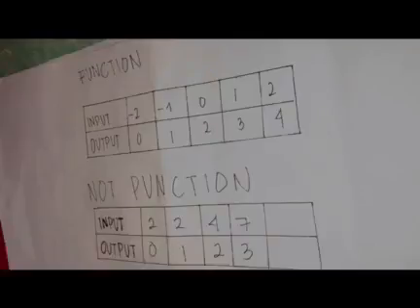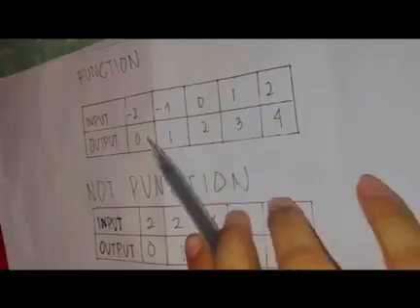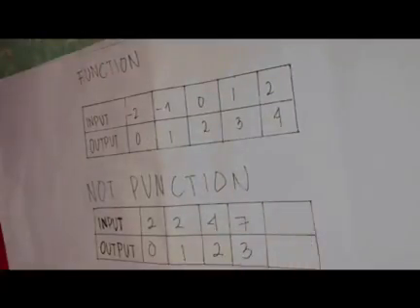Here are examples of a function and not a function in tables and mapping diagrams. At the first table, we can say it is a function because, look at the input, there is no repeated number, so it is a function. Now, look at the second table. We can say it is not a function because, as you can see, in the input, the constant 2 is repeated 2 times.